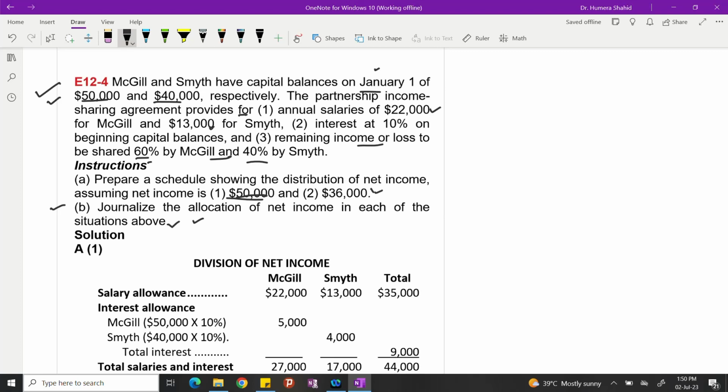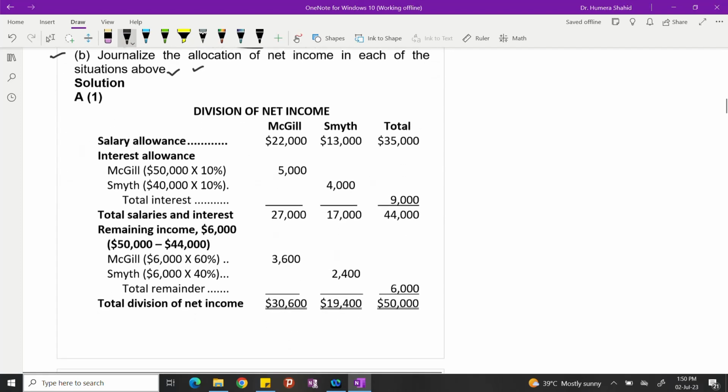Okay, so this is how the schedule looks. This is how we can make the heading: division of net income. The first column is for description, the second column is the first partner, the third column is the second partner, and the fourth column is the total. Salaries allowance firstly.